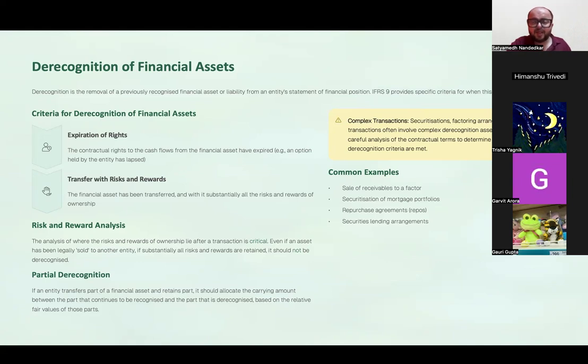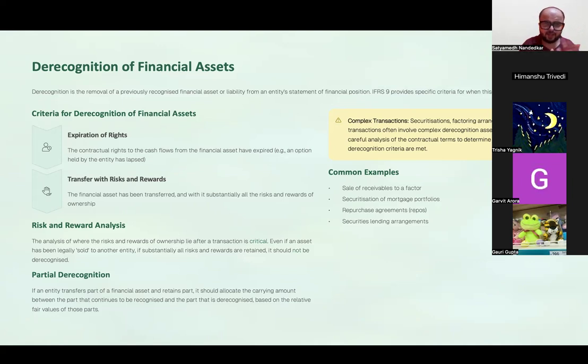The best example that they have used in your SBR syllabus is a situation of factoring. If it is a with recourse factoring or a without recourse factoring, that determines whether you should derecognize the financial asset or not. A without recourse factoring is a situation where the risk of default has passed on to the factor.